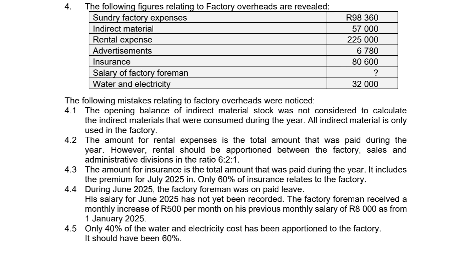4.4, during June 2025, the factory foreman was paid on paid leave. His salary for June 2025 has not yet been recorded. The factory foreman received a monthly increase of 500 Rand per month on his previous monthly salary of 8,000 Rand as from 1 January 2025. 4.5, only 40% of the water and electricity costs has been apportioned to the factory. It should have been 60%.